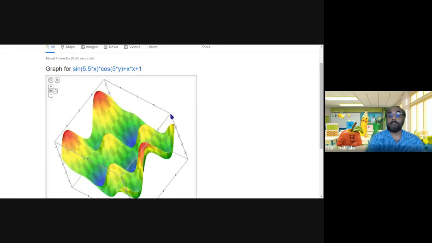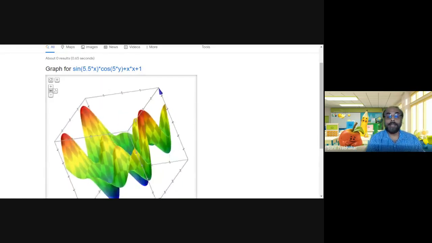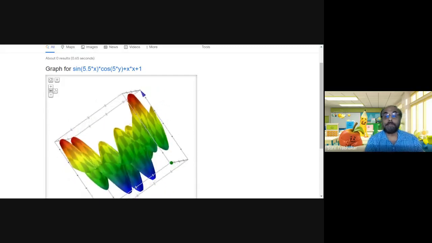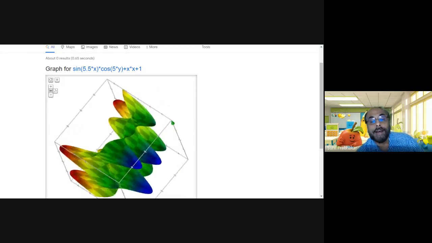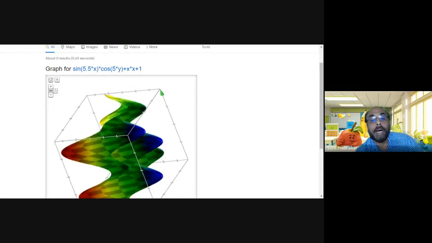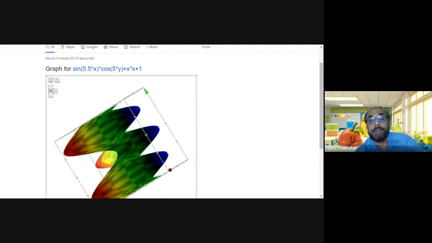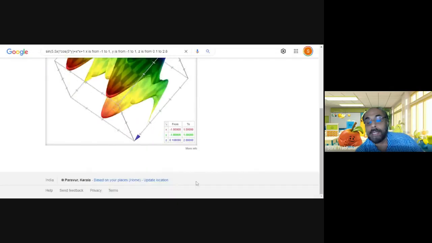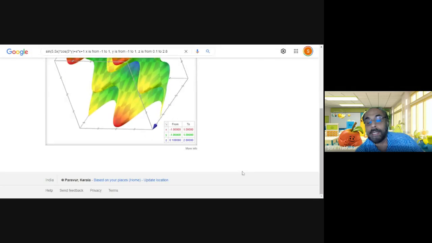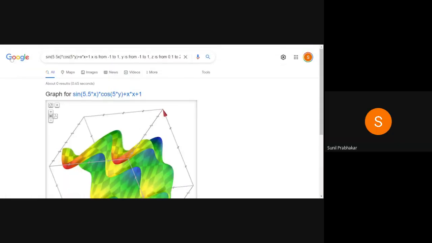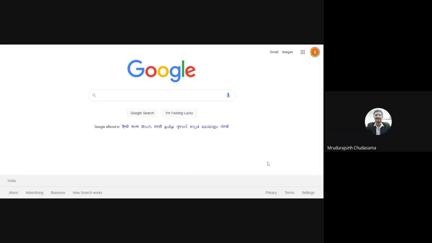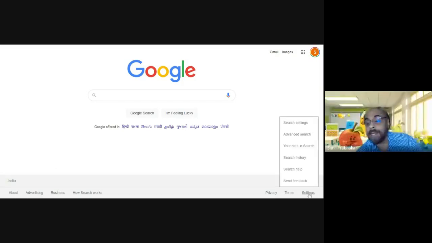You can limit your search to USA. You can see a small icon or a small button just below your search engine. Otherwise, you can go to Google settings and go to advanced searches.